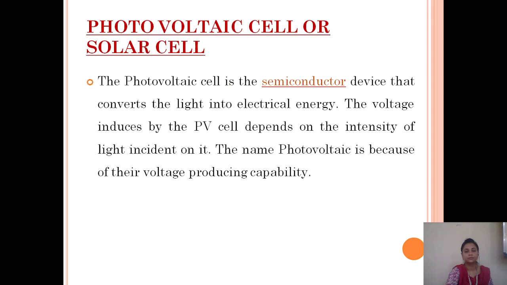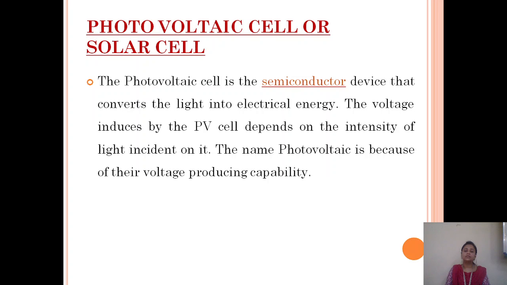Next one is the solar photovoltaic cell or solar cell. What is a solar cell or solar photovoltaic cell? The photovoltaic cell is a semiconductor device that converts light into electrical energy.